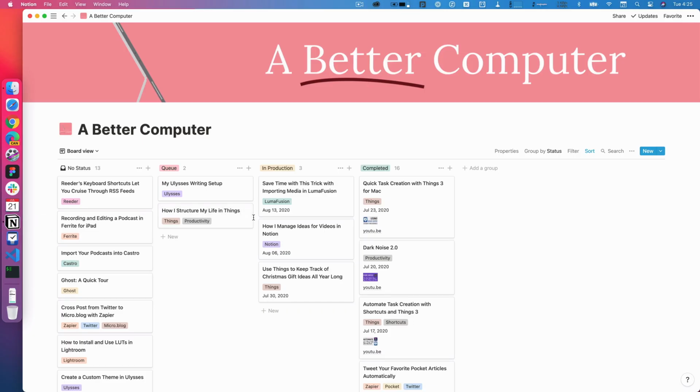So if I open up Notion, you can see a board. I'm using a Kanban board, however you say it. And I've set up a header, I've got an icon over here, and you can upload these however you want. I've got a call to better computer. And all I've done is create a bunch of tasks, and they all have a status that I've set up. So I have no status, which are just ideas that I have. I've got queue, which are things that I've decided I want to work on, I just haven't scheduled yet. I've got in production, so these are projects that I'm currently working on or want to work on next.